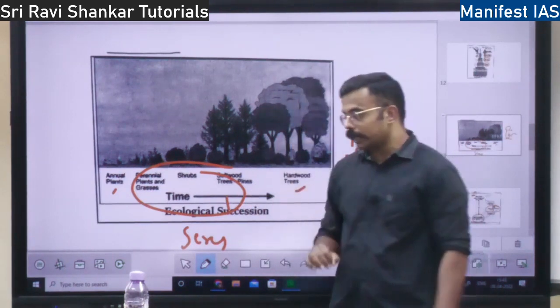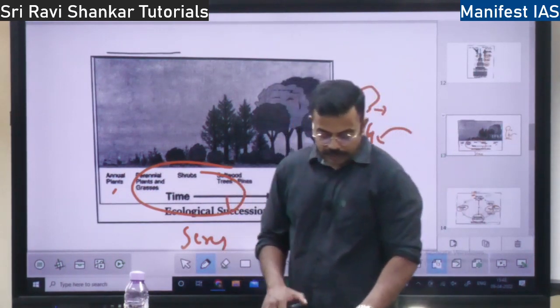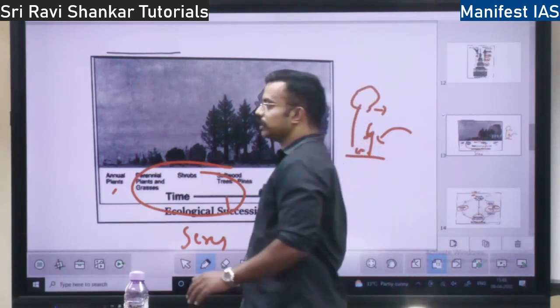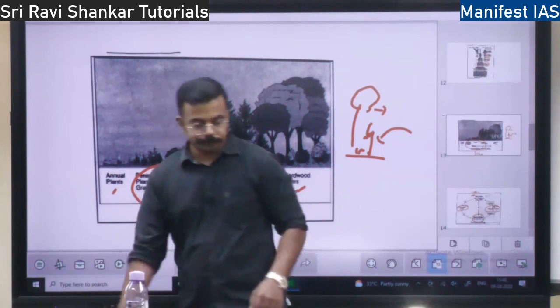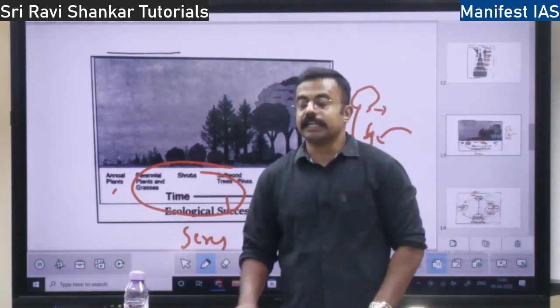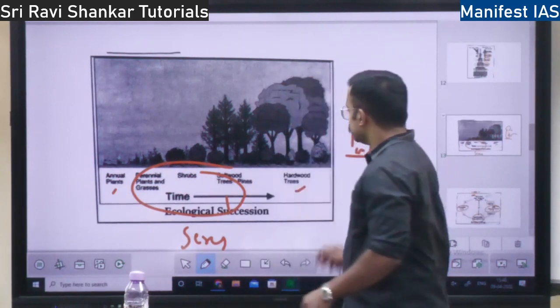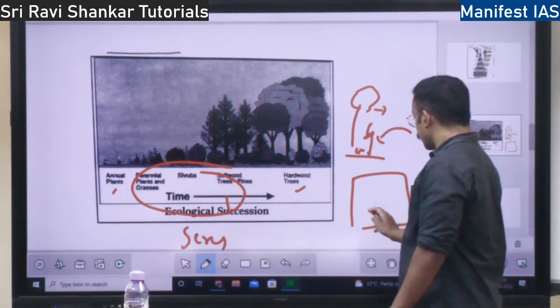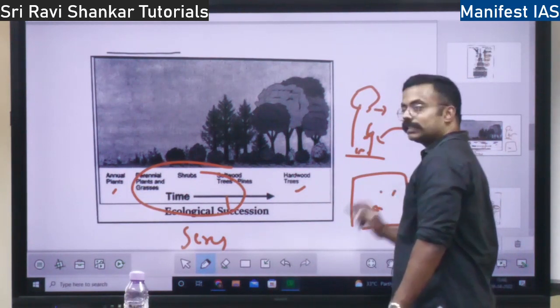Then you have the very important concept of autogenic and allogenic succession. What is autogenic succession? What is allogenic succession? See, let's say this box is a community. There are some grasses, some small insects and all.